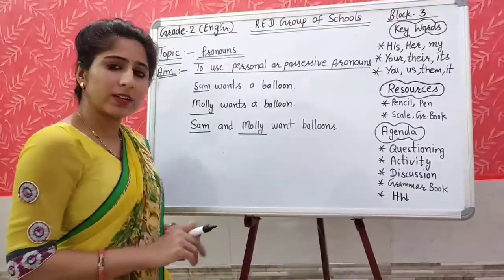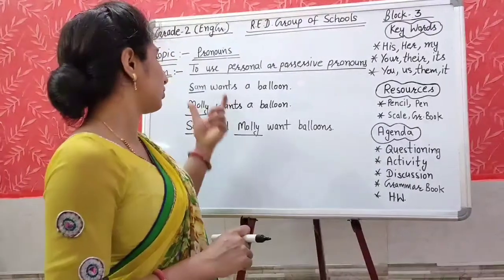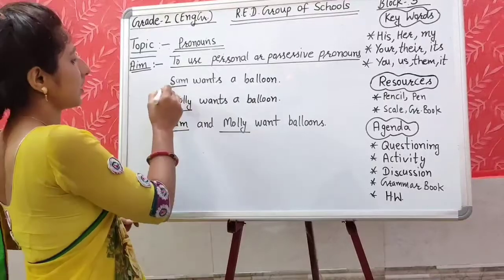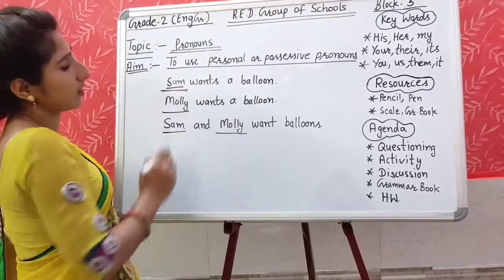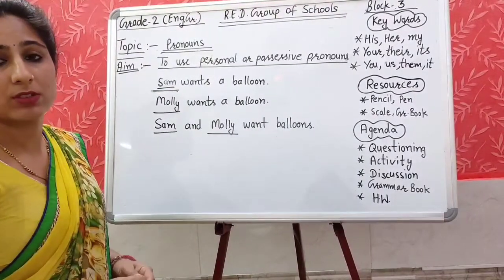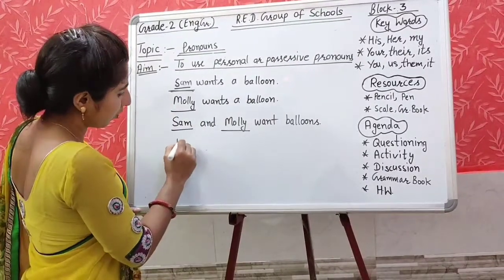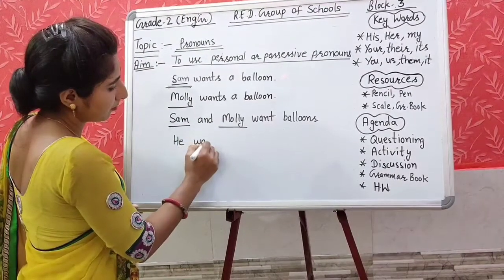Is there any other word we can use in place of these naming words? If we want to change Sam, with which word can we change it? Yes, right. He wants a balloon.